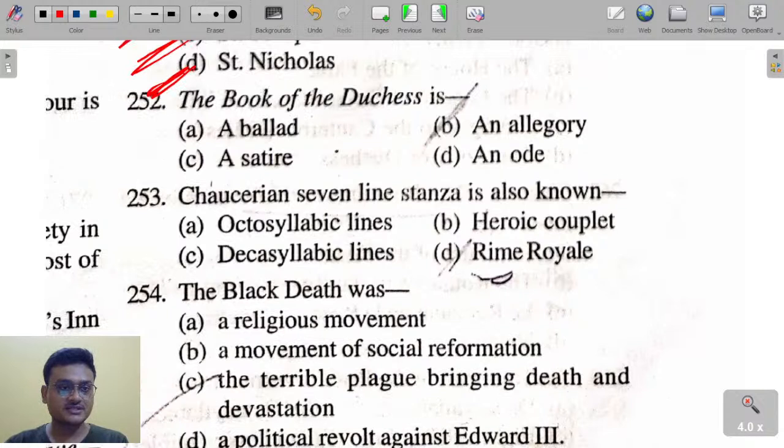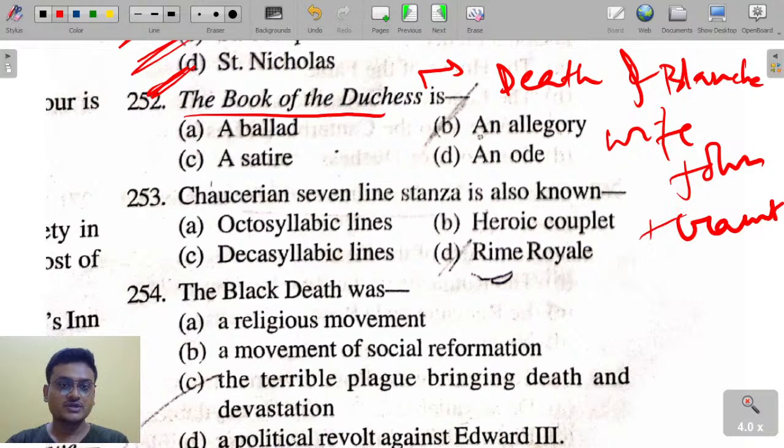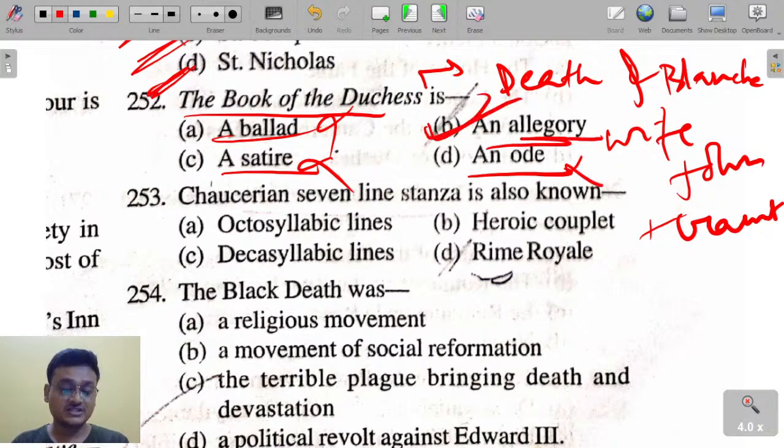Next question: the Book of the Duchess. The Book of the Duchess is actually on the death of Blanche, wife of John of Gaunt, the patron. Okay, so here, is it an ode, a satire, a ballad? It is not a ballad, it is not a satire, it is not an ode, it is an allegorical work. In the Book of the Duchess, Ottava Rima was used by Chaucer on the death of Blanche. It is an allegorical work, the Book of the Duchess.